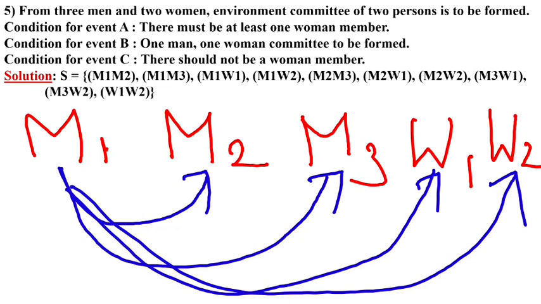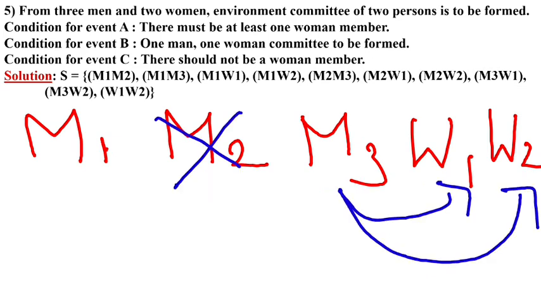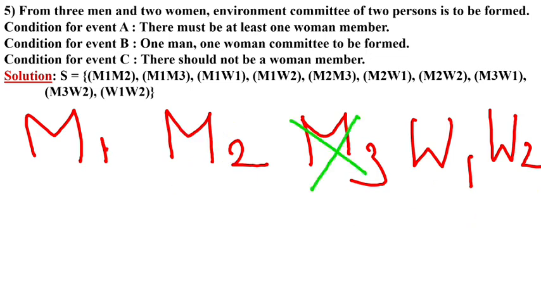M1 M2, M1 M3, M1 W1, M1 W2. Now M1 we will cut. Now from M2: M2 M3, M2 W1, M2 W2. Now M2 work is also done. Now M3 W1, M3 W2. Now M3 is also done. The last one remaining is W1 W2. Therefore number of sample space is 10.